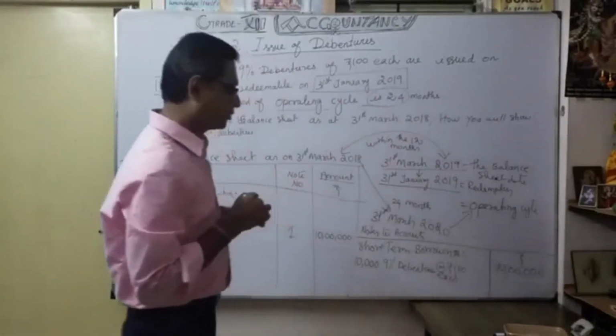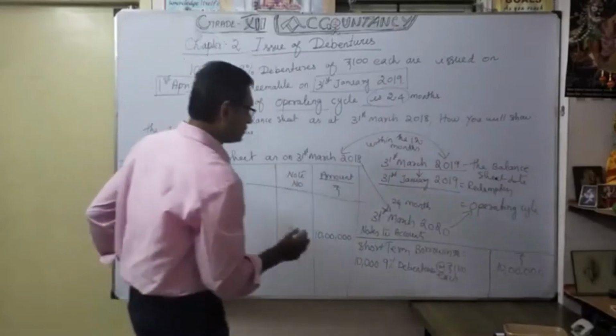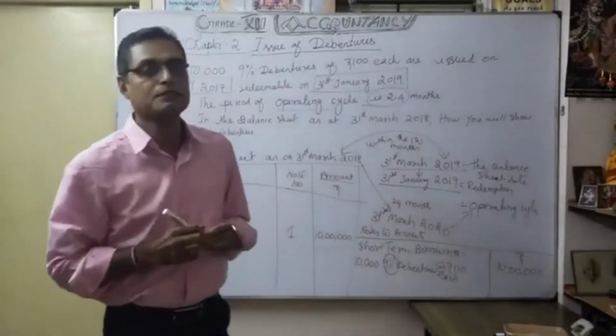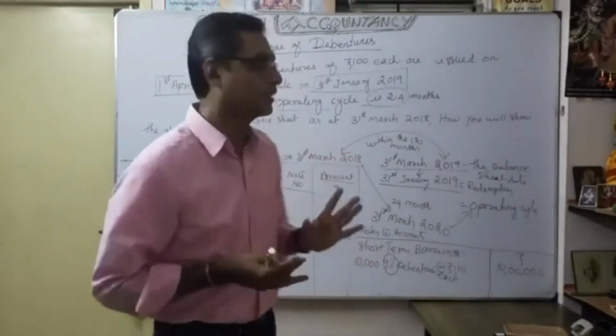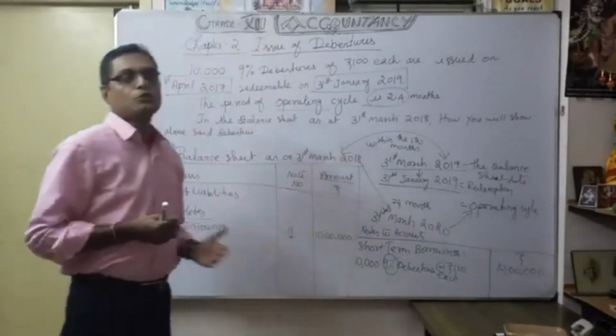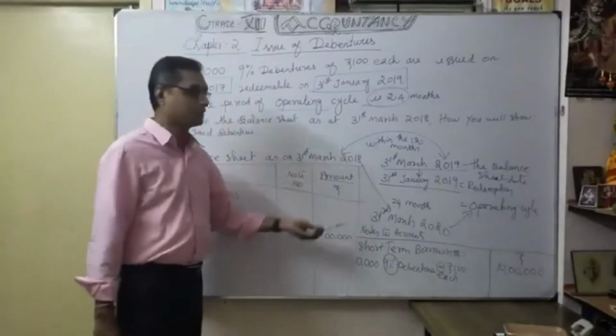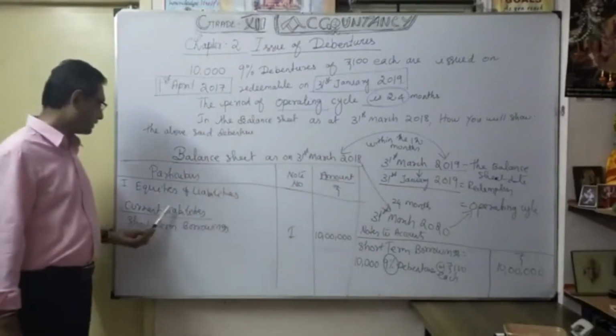Okay. So as you know here, 9% means the company will pay 9% on debentures of 10 lakhs. Understood? Likewise, we are going to show it as long-term borrowings and short-term borrowings. Short-term borrowings come under current liabilities.